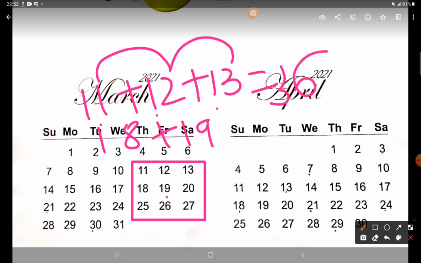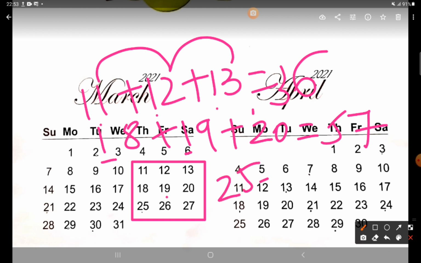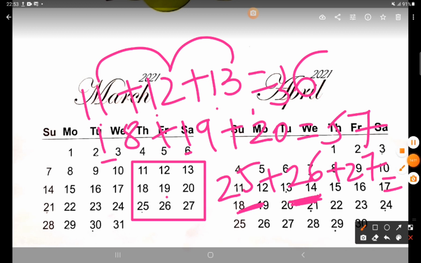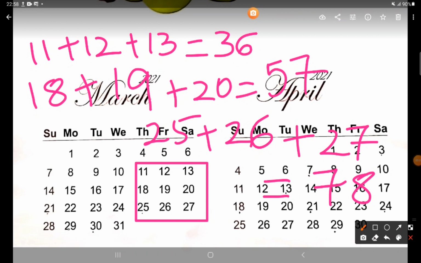18 plus 19 plus 20 will give you how much? 9 and 8 is 17. So 7, carry 1. So 1, 2, 3, 4, 5. So 57. Now we will add the third part. So that is 25 plus 26 plus 27. So let us add these three. So 25 plus 25 will be 50 plus 1. So here 25 and 26 will be 51. 51 and 27 will give you 78. So here we are getting 36, here 57 and here 78.